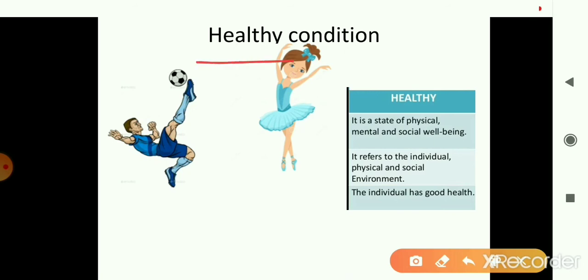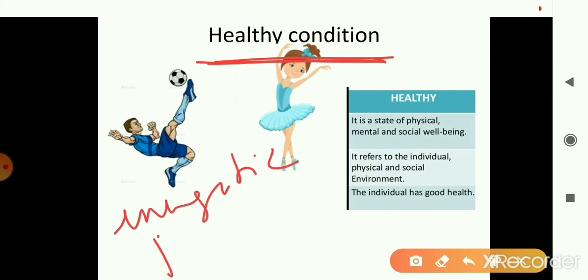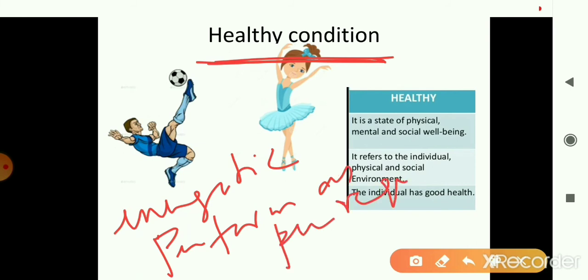A healthy condition, when will a person be said to be healthy? If the person is energetic and is able to perform as per requirement.